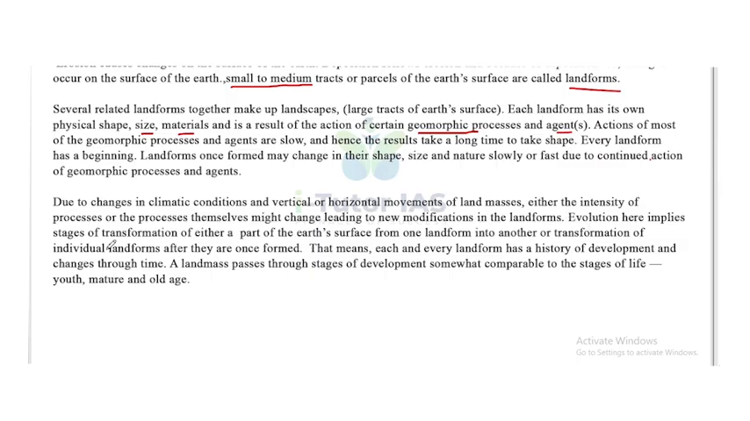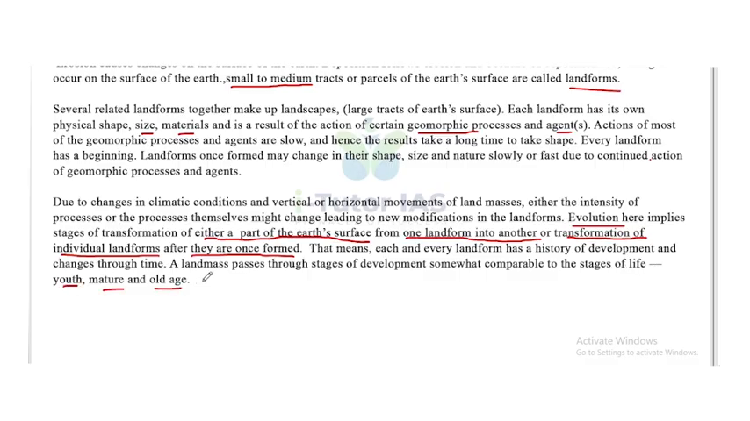Evolution here implies stages of transformation of either a part of Earth's surface from one landform into another, or transformation of individual landforms after they were once formed. That means each and every landform has a history of development and changes through time. A landmass passes through stages of development somewhat comparable to the stages of life, that is youth, mature, and old age.